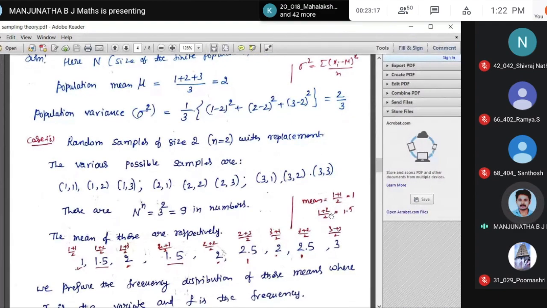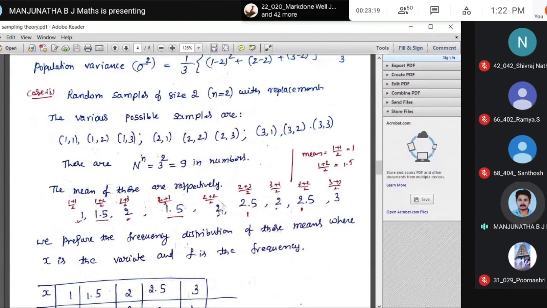Anyway, here I have computed. Mark it in red pen. That is the mean, right? That is the formula to compute x bar. If you have only two values, how do you compute x bar? x1 plus x2 by 2. So you have to compute the mean of these respectively. Respectively means mean of 1 1, mean of 1 2, mean of 1 3, etc.